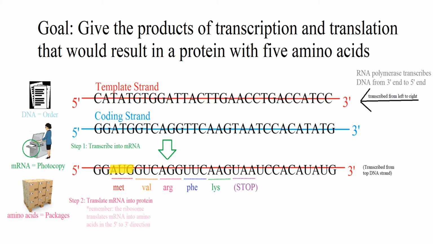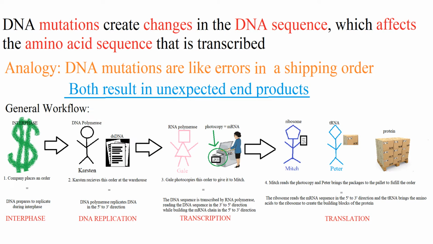We can see a DNA template strand transcribed from right to left into an mRNA that encodes for a protein containing 5 amino acids. From this point on, we will only deal with the coding strand to showcase any point mutations. Here is the general warehouse analogy.